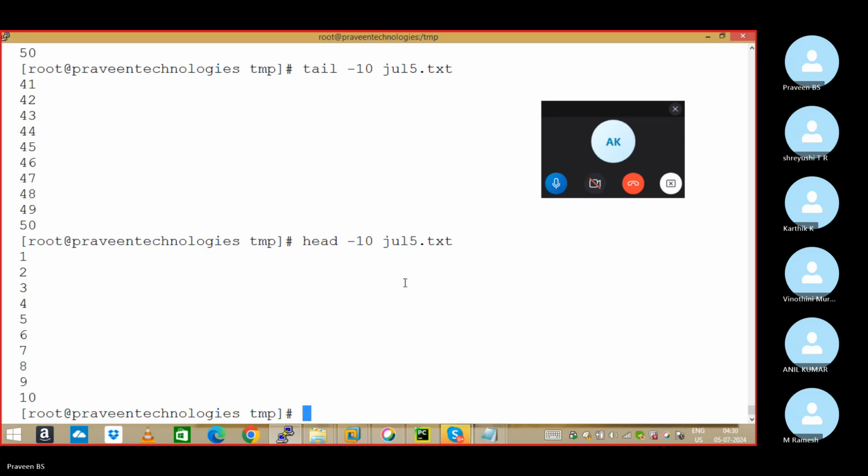That much only. Top 5 and bottom 5 we got, right? head -5 for the top, tail -5 for the bottom, tail -10 for the bottom 10. But I want to extract in between now. Understand my point? How to extract in between, that we'll discuss. I want 10 to 15. Any input from your end? How can we do it?